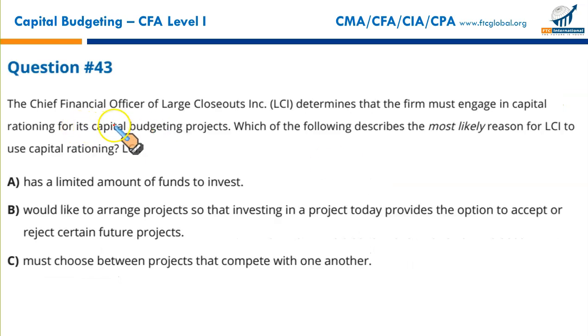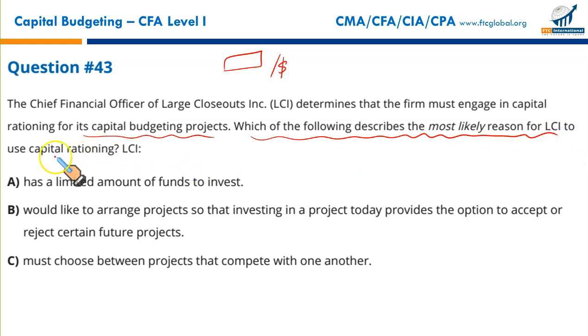Next, the chief financial officer of a large closeout incorporated business determines that the firm must engage in capital rationing. What is capital rationing? When you have limited funds and you use those funds in a more efficient manner, where every dollar spent maximizes your net present value. Which of the following describes the most likely reason for LCI to use capital rationing? LCI has a limited amount of funds.